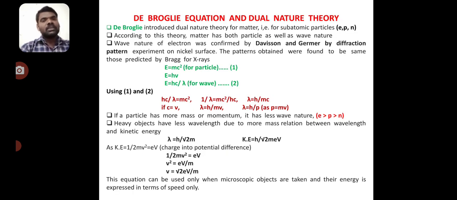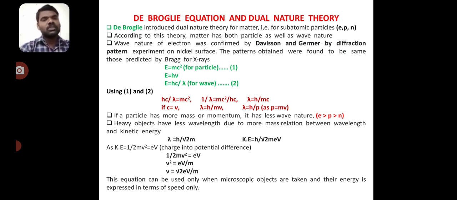Now, another topic is the de Broglie equation. It explains the dual nature of electrons, called the dual nature theory. De Broglie introduced the dual nature of matter for subatomic particles, that is electrons, protons and neutrons. According to de Broglie's theory, matter has both particle as well as wave nature. The wave nature of the electron was confirmed by Davisson and Germer by the diffraction pattern experiment on a nickel surface. The patterns obtained were found to be the same as those predicted by the Bragg equation for X-rays.